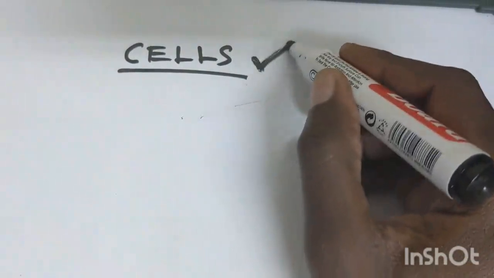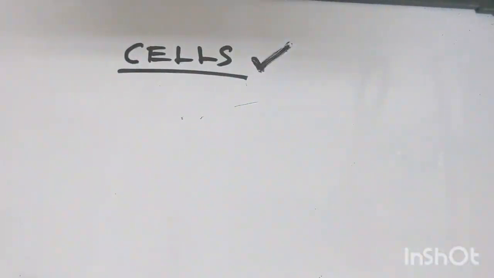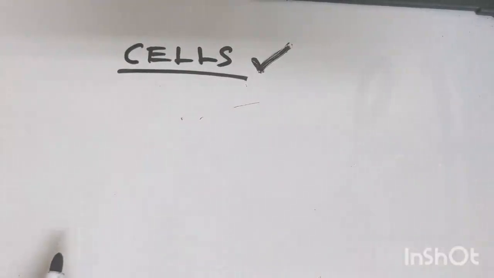A human being, a plant, or anything that you can think of, for as long as it is living, it cannot exist without a cell. Anything that is living, for as long as it is a living organism, it has a cell. So cells are very important in biology, so you need to know what cells are, what they are made of, and what types of cells we have. So we are looking at cells today.